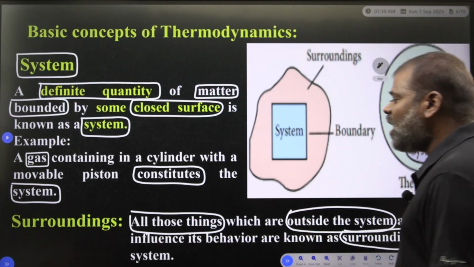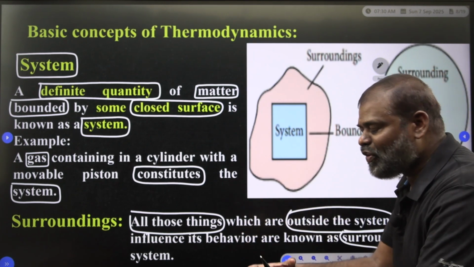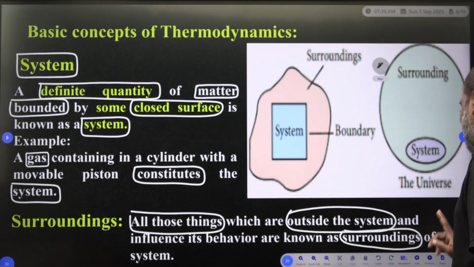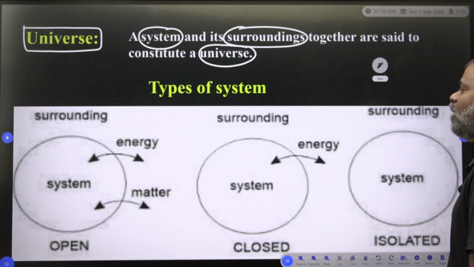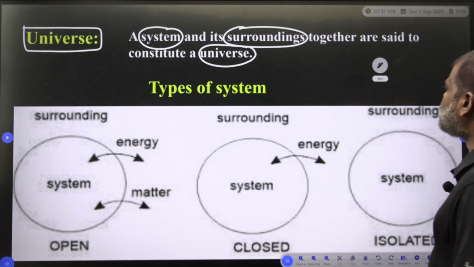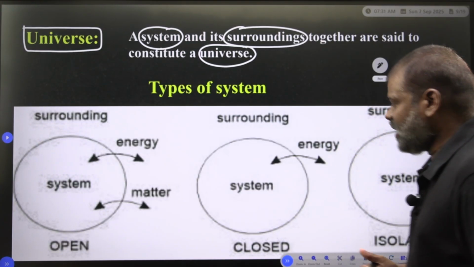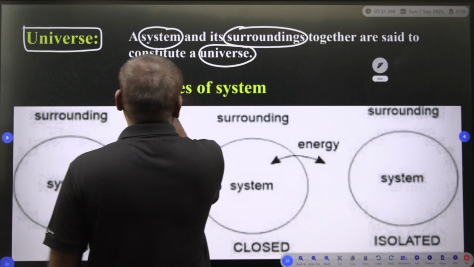What is the surroundings? All those things which are outside the system and influenced by its behavior are known as the surroundings of the system. What is the universe? A system and its surroundings together are said to constitute a universe. Clear? Now the types of the system.